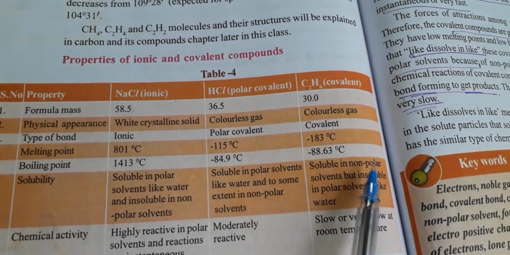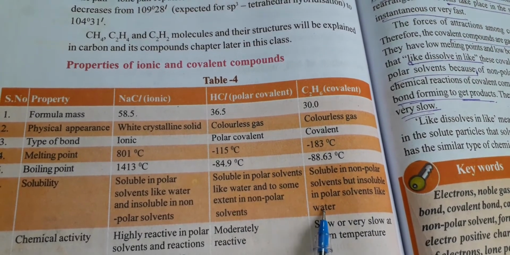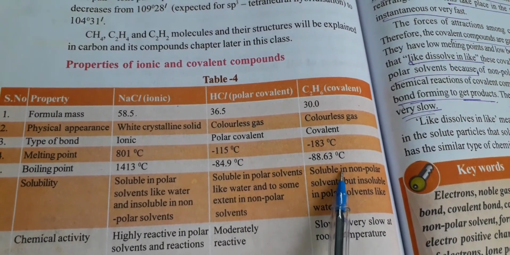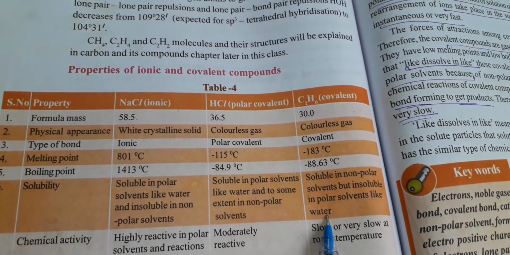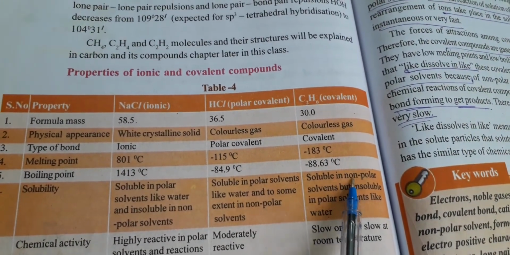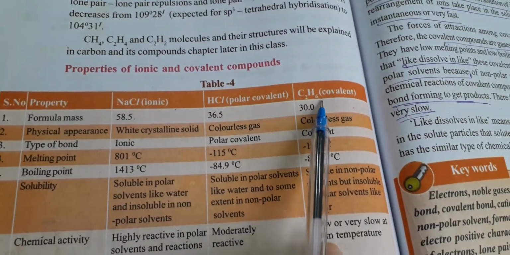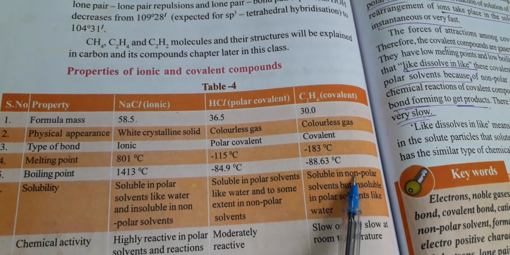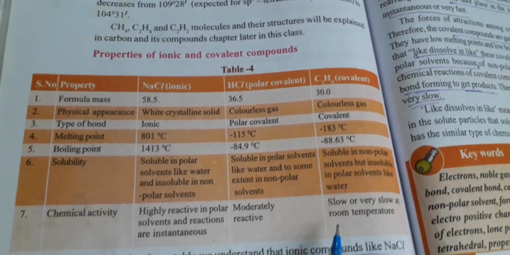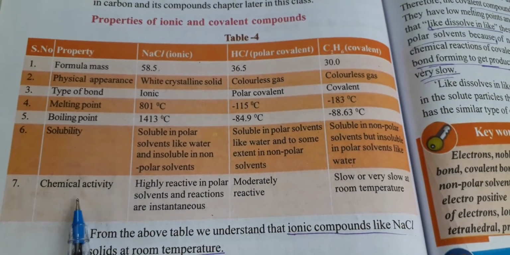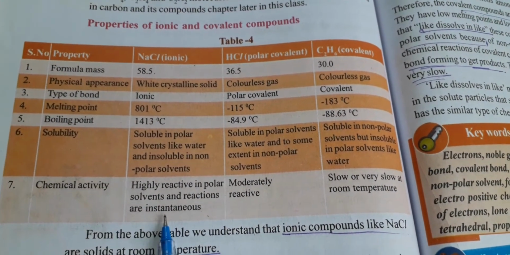Similarly, the case is here also. Covalent compounds are soluble in non-polar solvents but insoluble in polar solvents like water. So whichever covalent compound you take, it is not soluble in polar solvents like water. So these are non-polar, because these are polar, hence soluble in polar solvents. These are non-polar, hence soluble in non-polar solvents but not soluble in polar solvents. Right. And when it comes to chemical activity, ionic compounds are highly reactive in polar solvents and reactions are instantaneous.